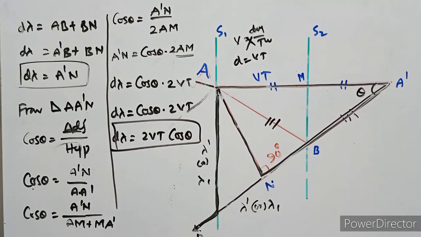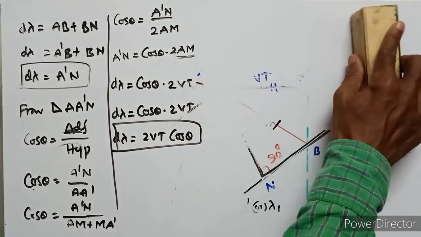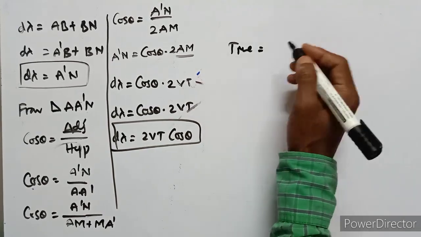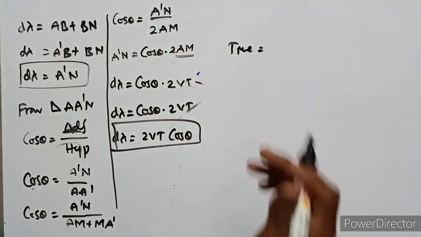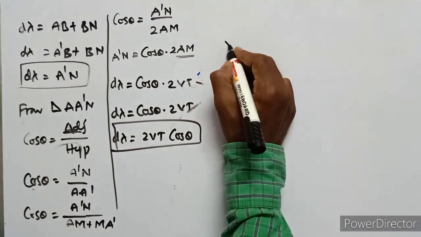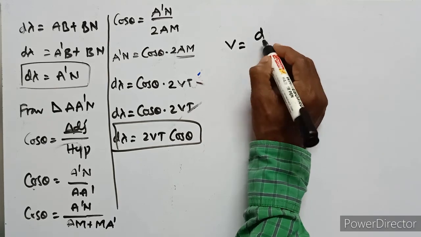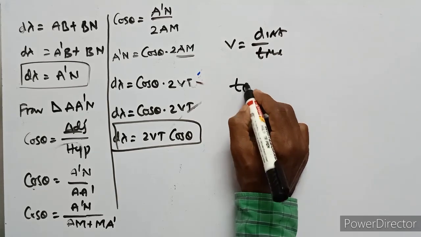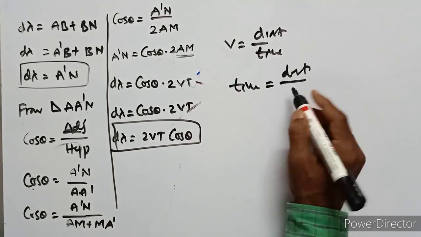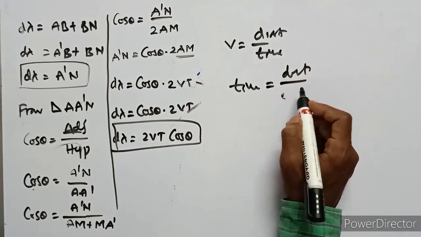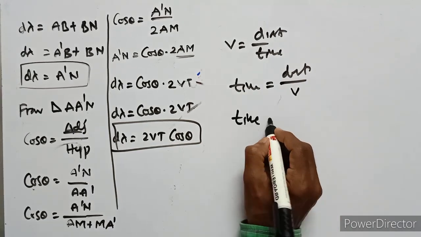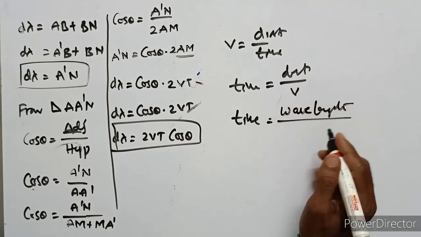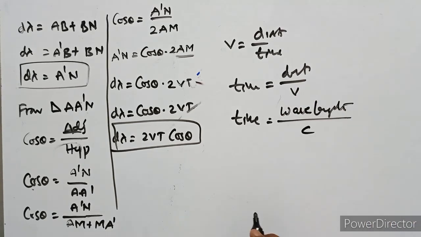But generally velocity equals distance upon time, then time equals distance upon velocity. Here distance means the wavelength of radiation, and velocity means the velocity of radiation, that is c.